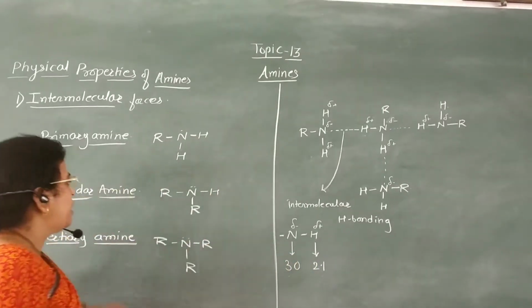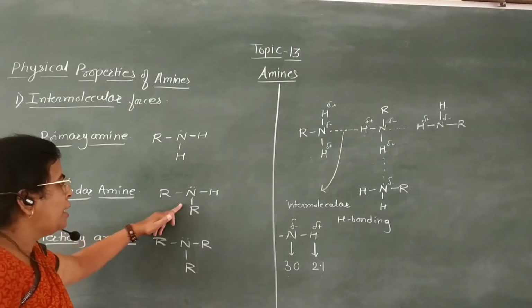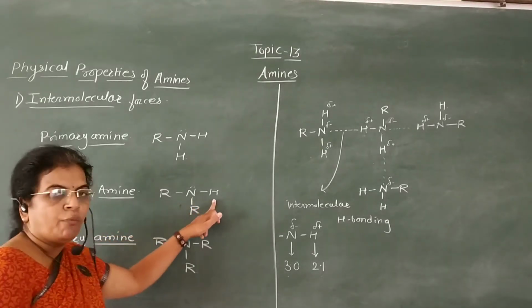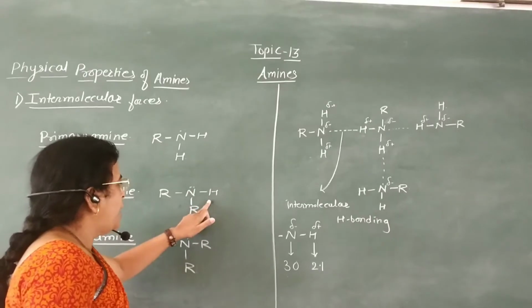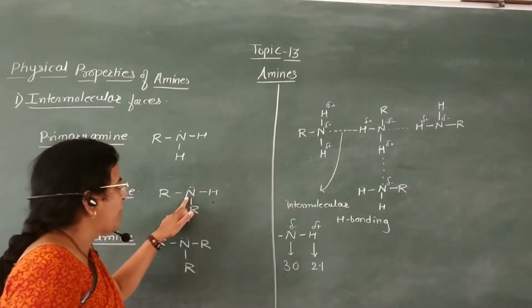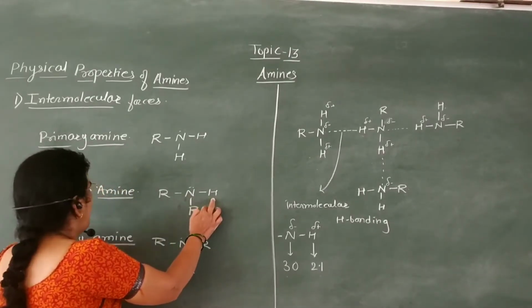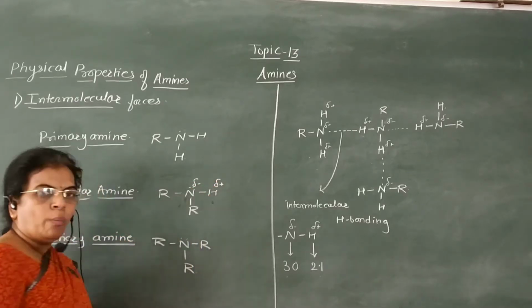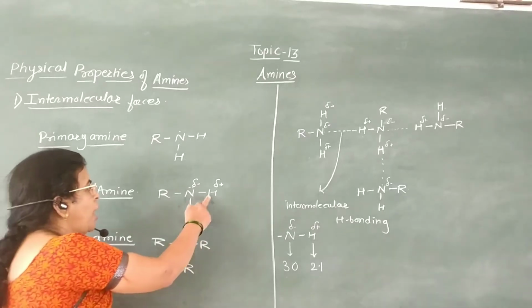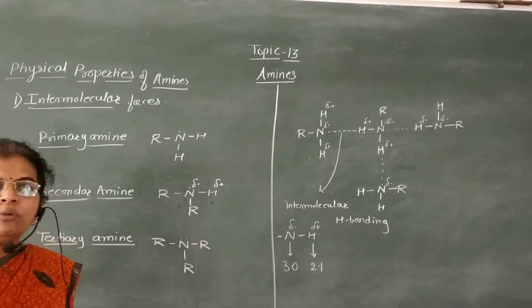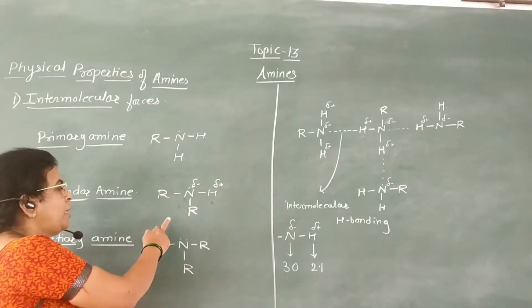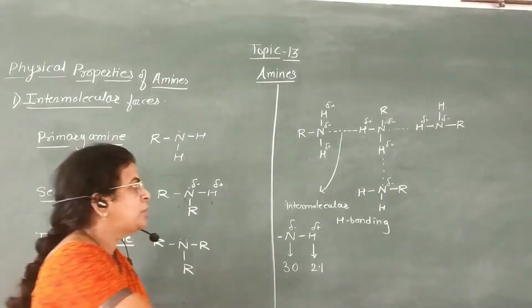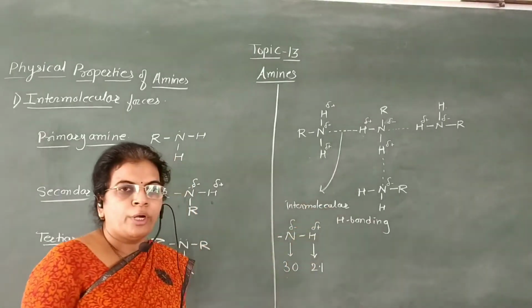Now if we consider the secondary amine, here also there is one hydrogen atom attached to the nitrogen atom, and this bond in secondary amine is also polar in nature. That is, nitrogen has a partial negative charge and hydrogen has a partial positive charge. Due to this polarity, secondary amines also show intermolecular hydrogen bonding.